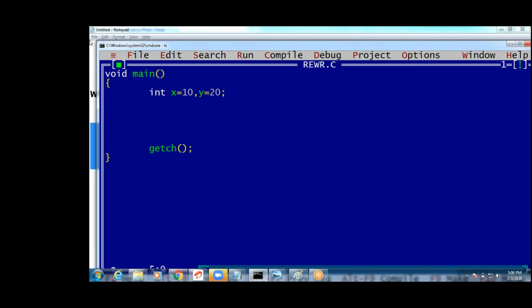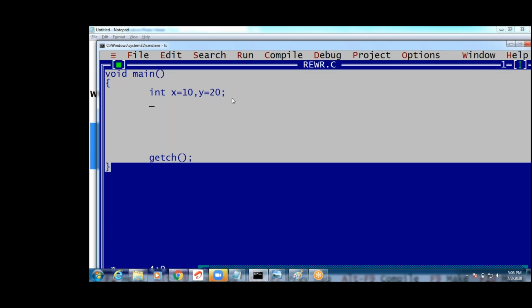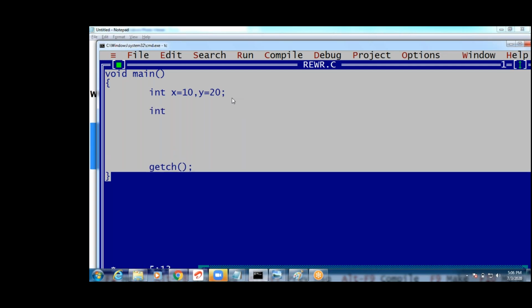Now see guys, now I'll take two values, int x equals 10 and y equals 20. X is 10 and y is 20 guys. Now I want to store that address. You can access them, so why are we introducing a pointer, guys? Fast accessing. For example, can I use the x value and y value? Yes, we can use them, but it takes time.